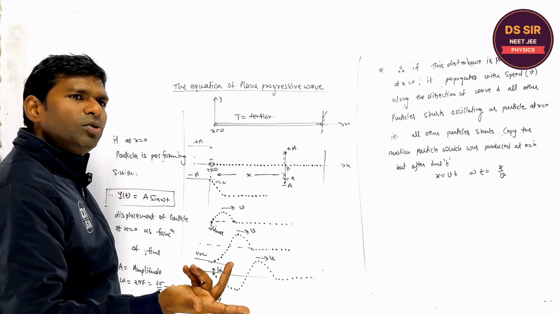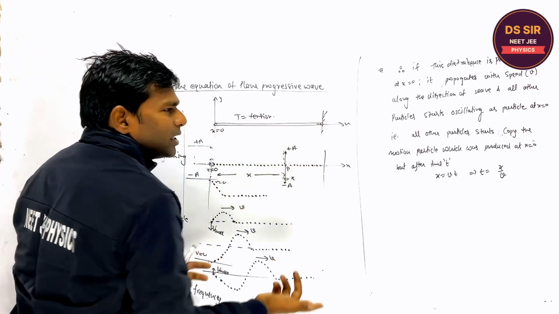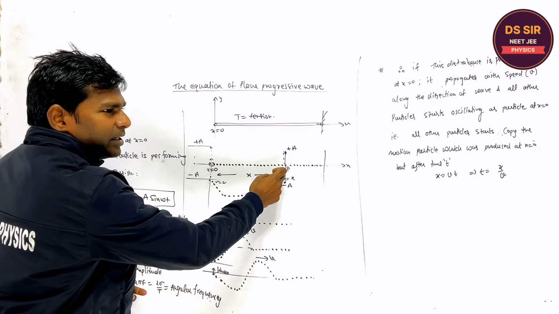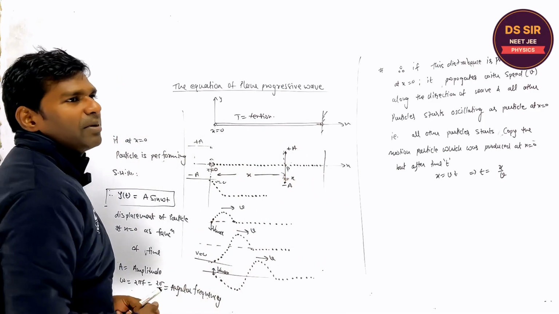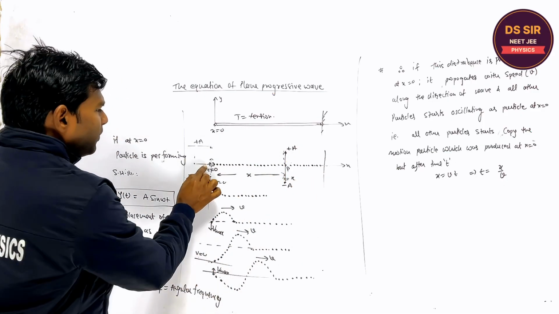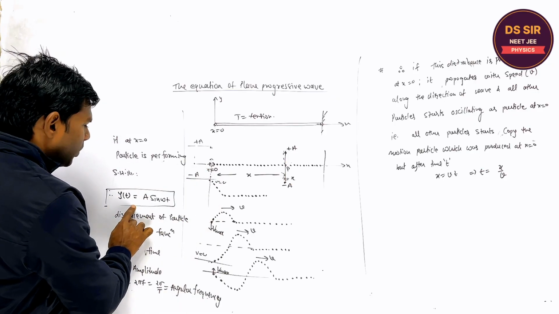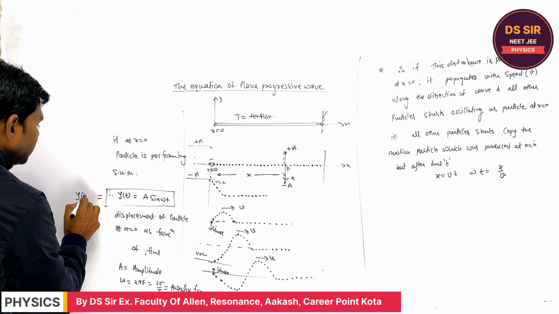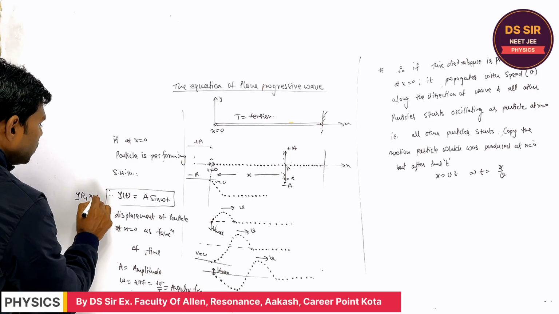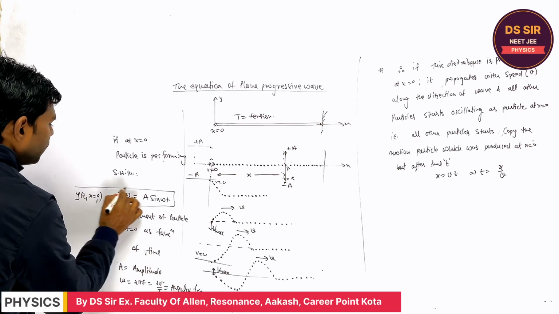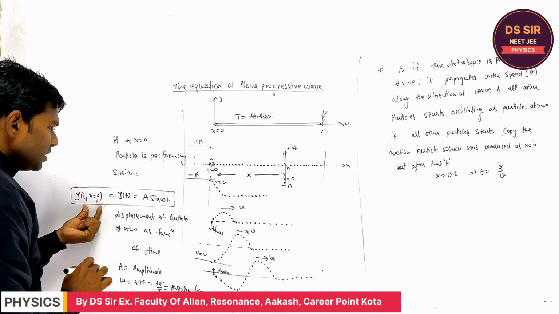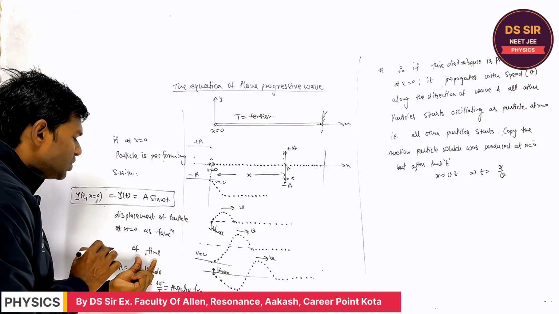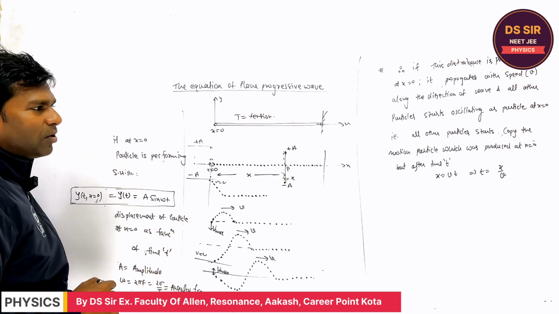So what are they doing? They are doing SHM about their mean position, like that. So if this one starts SHM early, the other starts doing SHM after some time. So if this is the displacement, what is this? This is the displacement of the particle as a function of time t, but at x equal to 0. Are you getting it or not? What y will you write? This is the displacement of particle P at x equal to 0 as a function of time t. Is it correct or not?